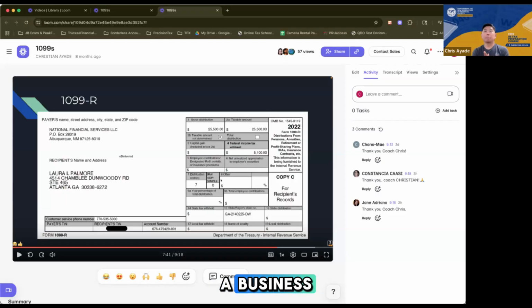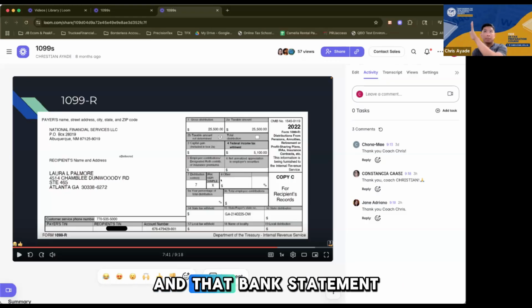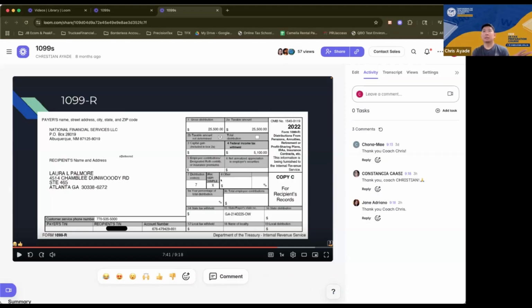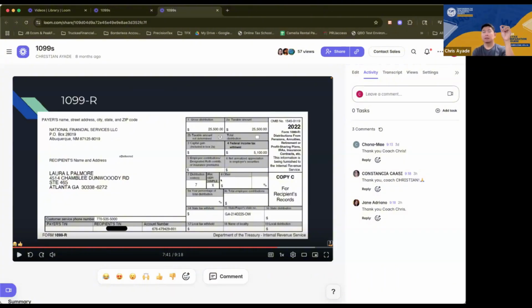If you have a business, you will usually open a separate bank account only for the business. That's why there's an EIN. The EIN is what they use to open a bank account solely for business purposes. That bank statement can already be a really good supporting document for the business expenses. The IRS would not require the actual receipts anymore; the bank statement would suffice. But of course, the receipts are good.